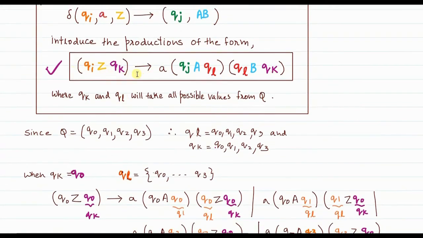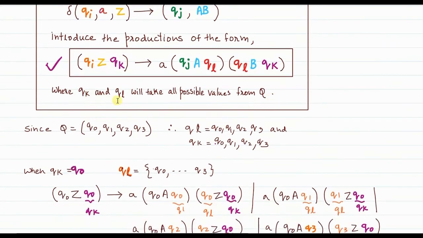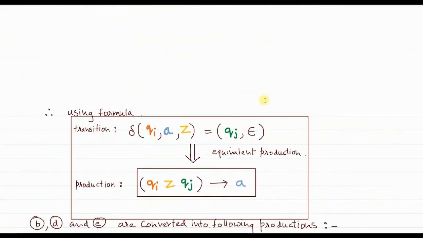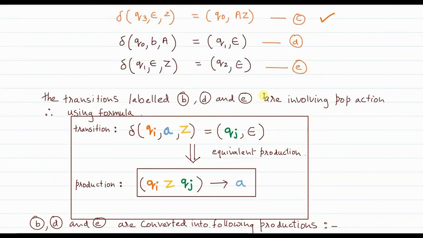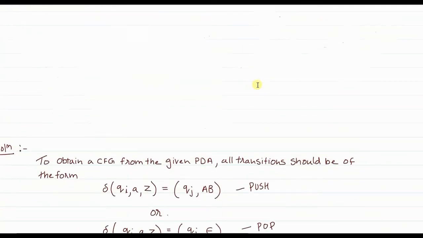Now in this production, wherever Qi is there, you substitute it. Then A here, Z here, Qj here, this A is here, this B is here. What remains is Qk and Ql. Qk and Ql will take all possible values of capital Q. Capital Q stands for the set of states in the given PDA. In the PDA diagram that we had drawn, there were three states, Q0, Q1 and Q2.